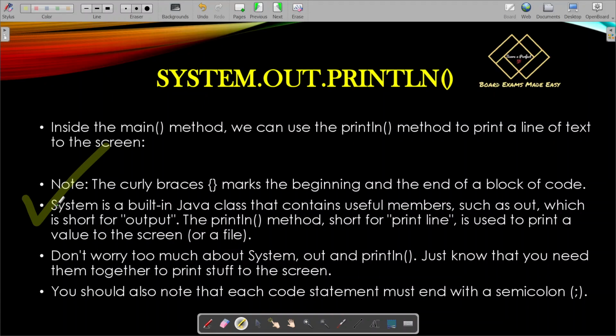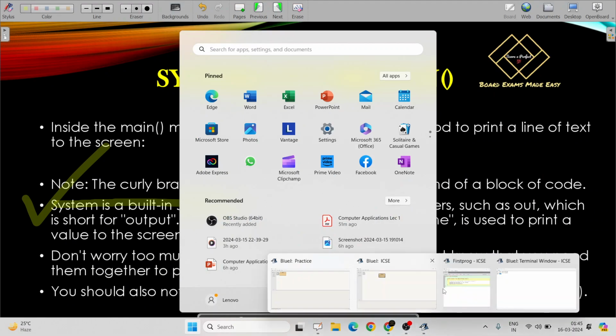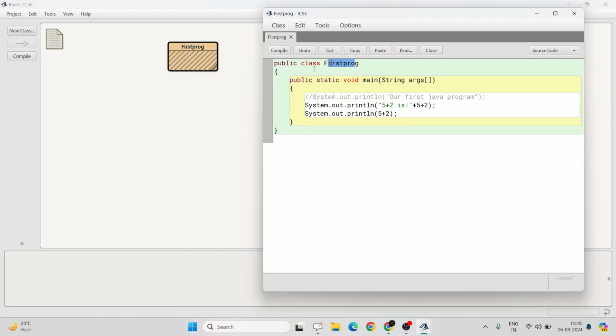Let's understand. System. System is a built-in Java class. Now, what do you mean by a built-in Java class? What is a Java class, first of all? This is a Java class, but you are creating it externally, or a user is creating it. But what is a built-in Java class? A built-in Java class means one which already exists within Java, which is already provided in the Java library. What is the Java library? There are different packages and different classes provided inside Java so that coding becomes easy, so that you can use default functions.